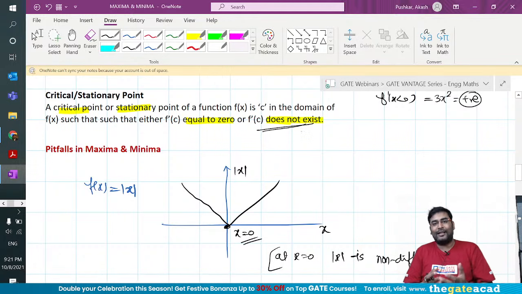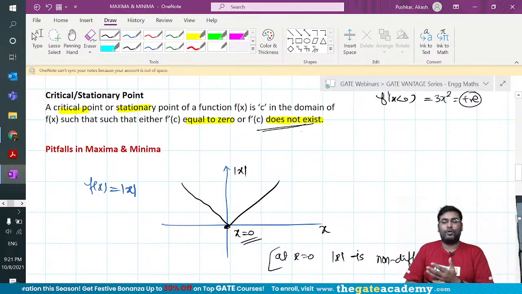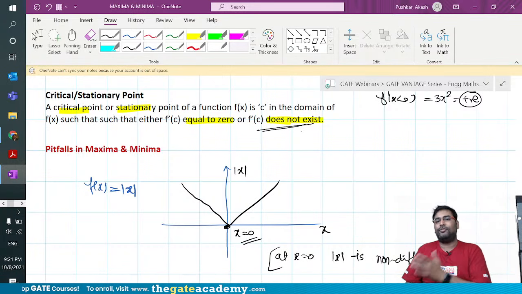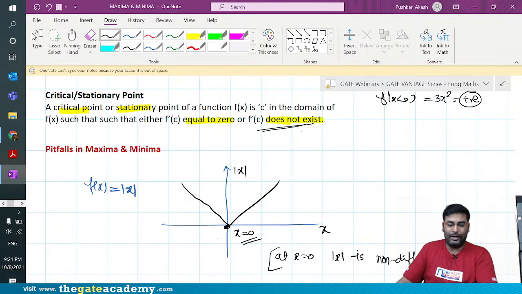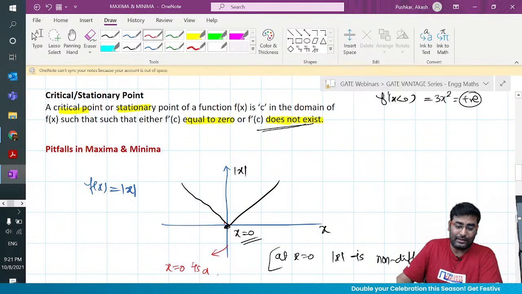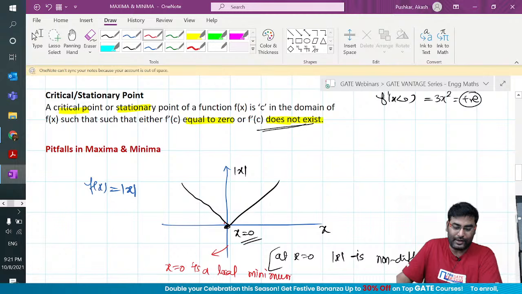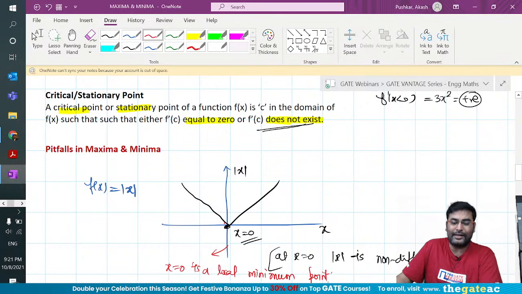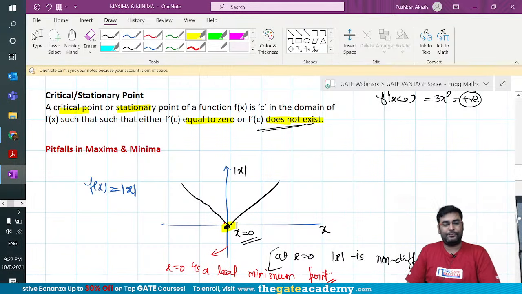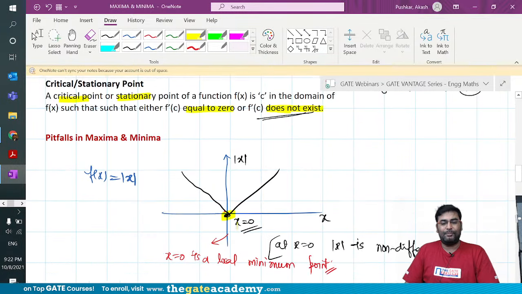So can I say that this point x equal to 0 is not a critical point? Or shall I say that it is a critical point, although the first order derivative does not exist? GATE has asked exactly the same question, and you should know that x equal to 0 is a local minimum point. So at this point you are getting a local minimum, isn't it, guys? Makes sense? Correct?